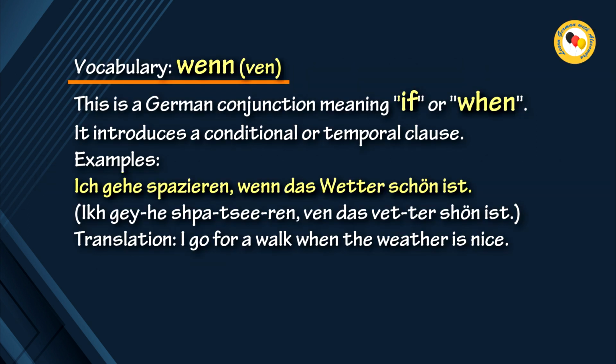Vocabulary. Wenn. This is a German conjunction meaning if or when. It introduces a conditional or temporal clause. Examples: Ich gehe spazieren, wenn das Wetter schön ist. Translation: I go for a walk when the weather is nice.